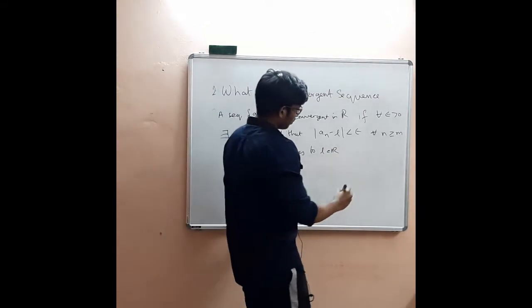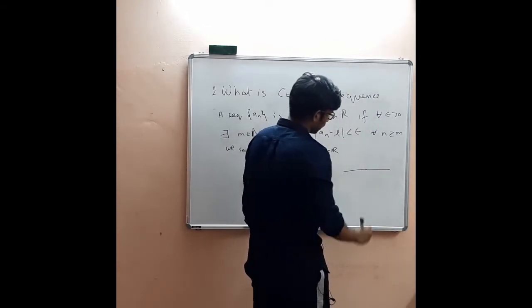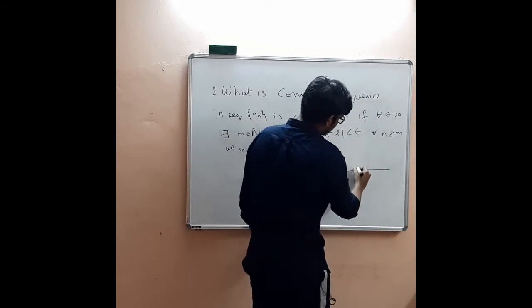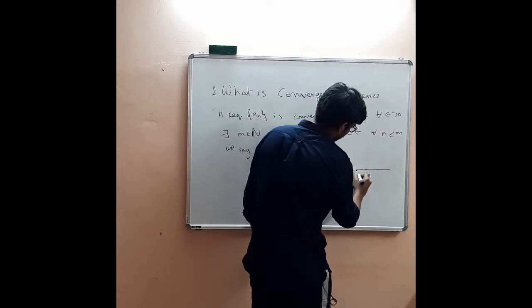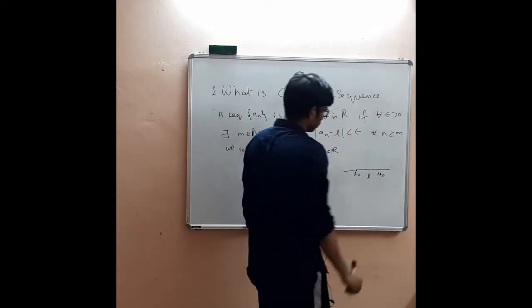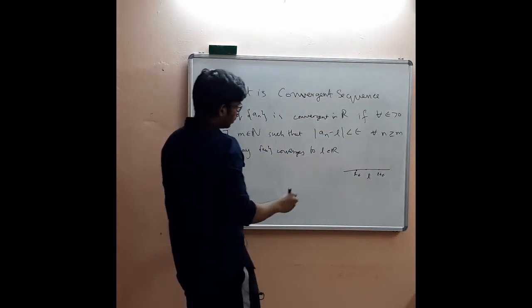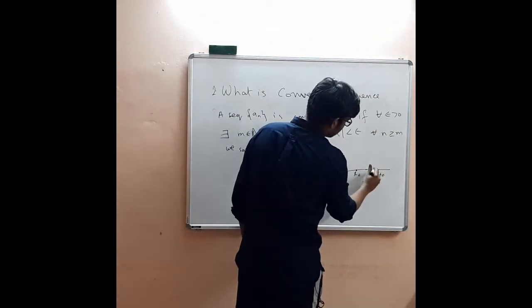So what will this mean if we imagine the real line? Let this be L, and this is L minus epsilon, and this is L plus epsilon. After a certain value m, all the values of the sequence lie inside this interval.